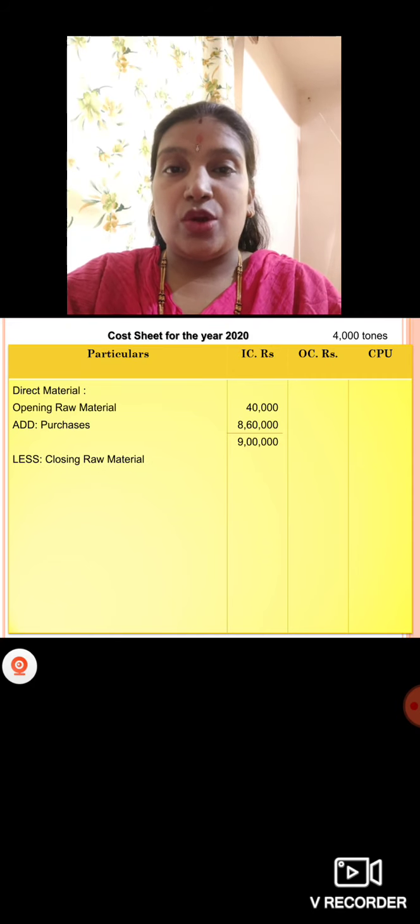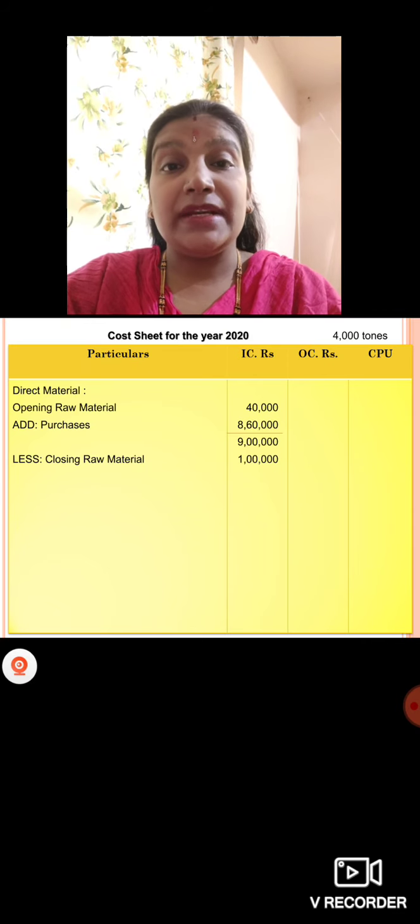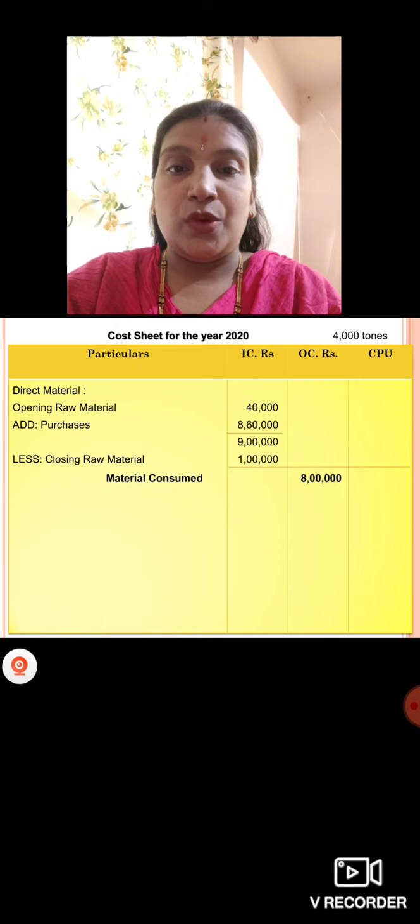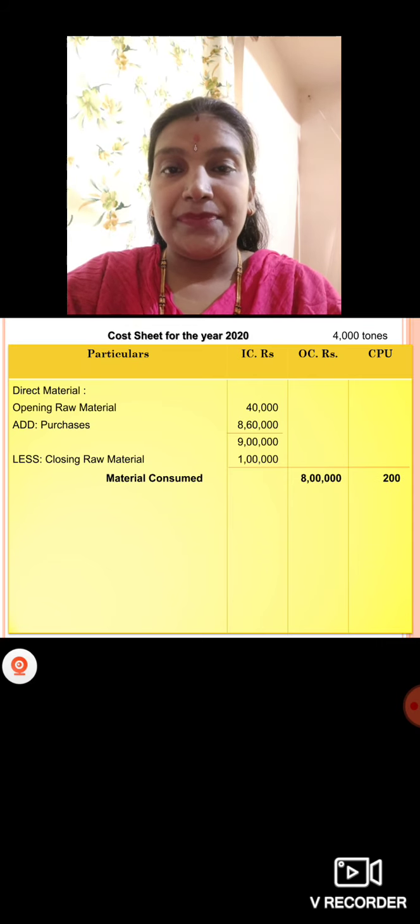Less closing raw material. How much we have closing raw material here? 1 lakh. So how much material consumed we have? It is 8 lakh rupees, 9 lakh minus 1 lakh. Per unit, how to calculate? Cost per unit column we have here, CPU, cost per unit. So 8 lakh we have as total material consumed. You have to divide it by 4,000 tons, so you'll get cost per unit, which is 200.